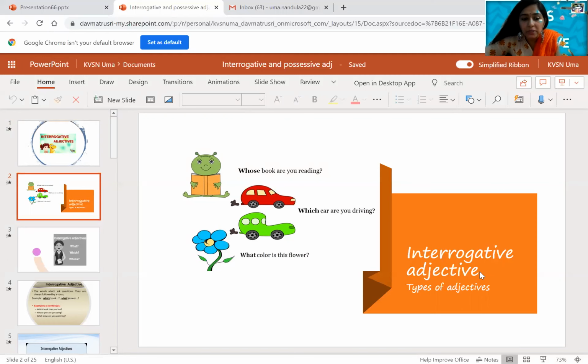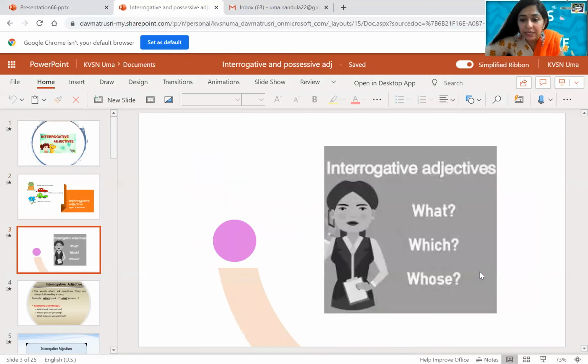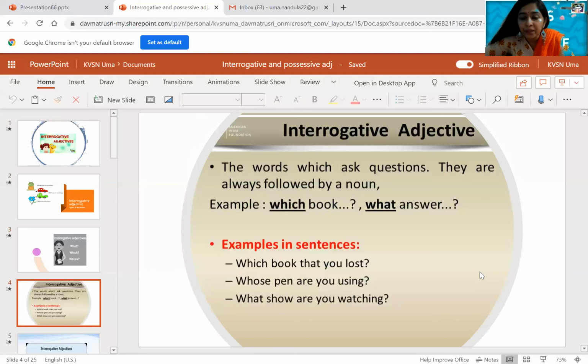Interrogative adjectives are like what, which, whose, but how they are used is more important. The words which ask questions are followed by a noun. Which book? What answer? Whose pen? These are all interrogative adjectives.